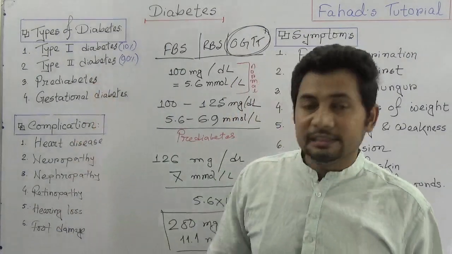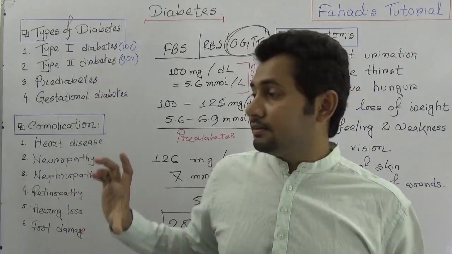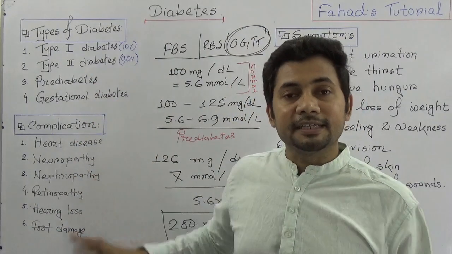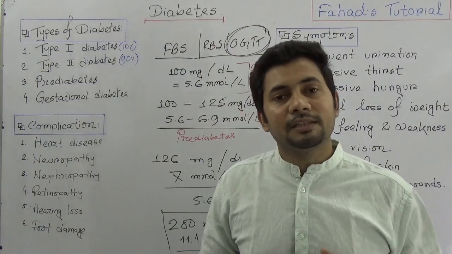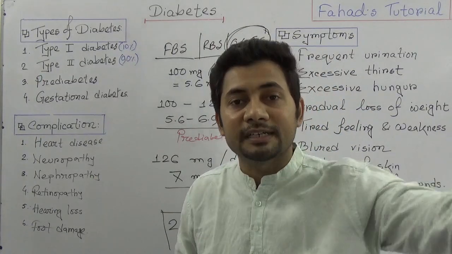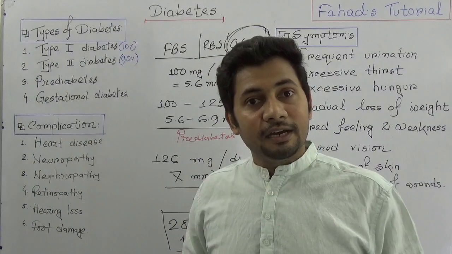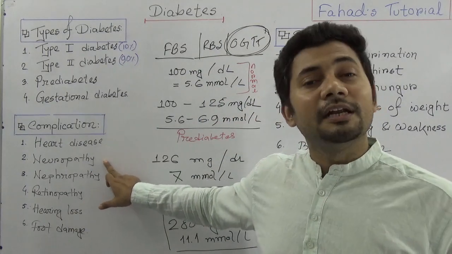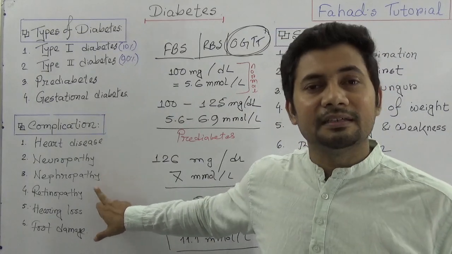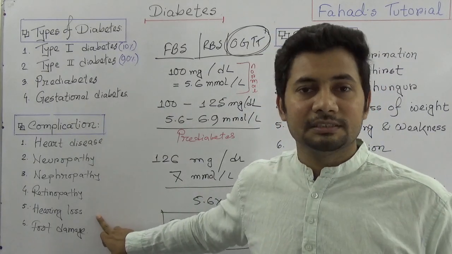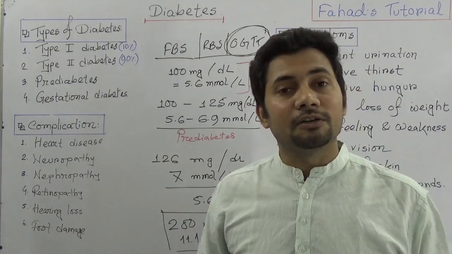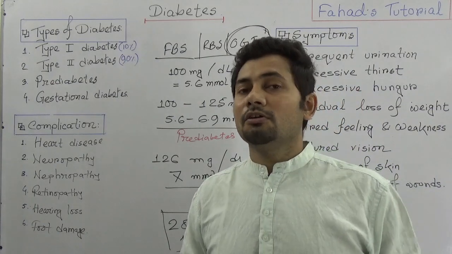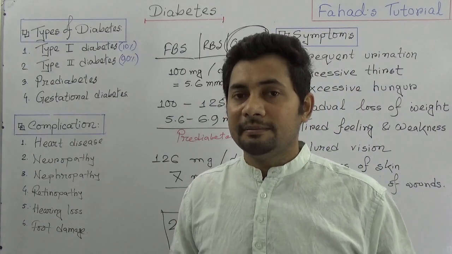There are a lot of other complications, but these are the common complications in case of diabetes. So these are the complications, or long-term effects, of a diabetic patient.